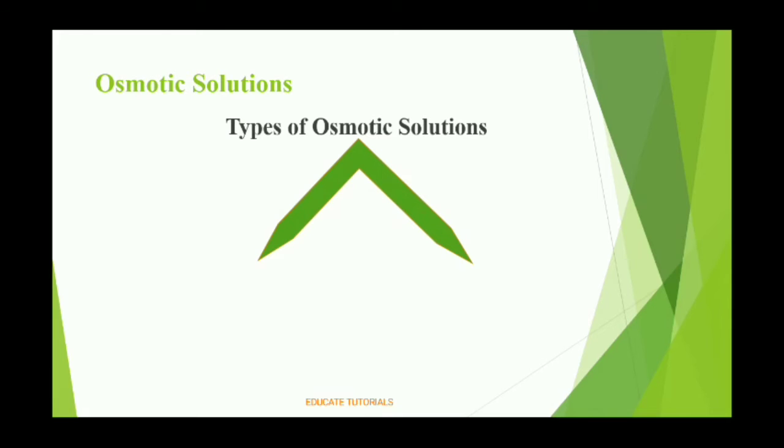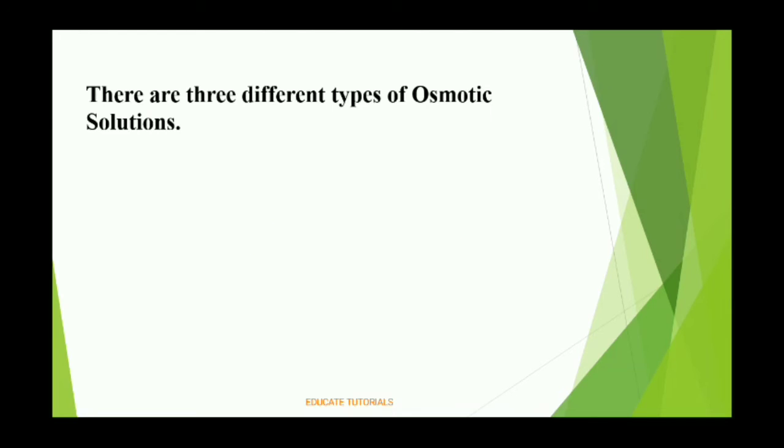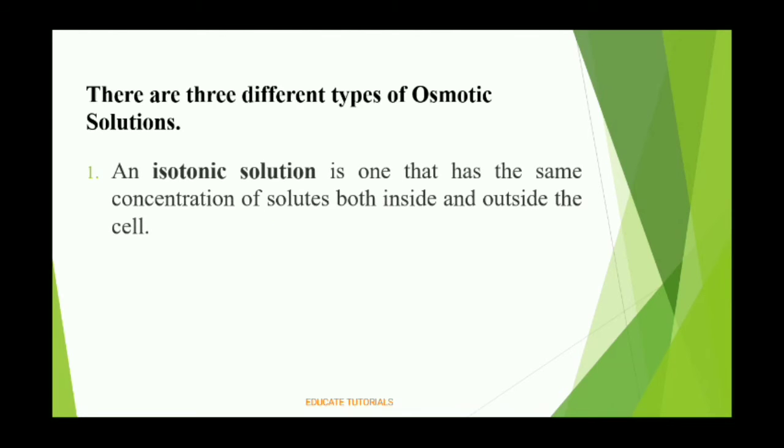So we all know that the osmosis process exists, but what are the different types of osmotic solution? There are three types of osmotic solution which carry out the osmosis process. The first one is an isotonic solution, the second one is a hypotonic solution, and the third and last is a hypertonic solution.